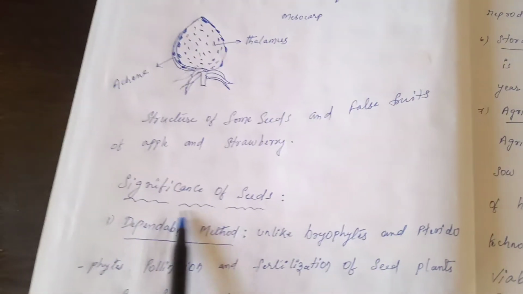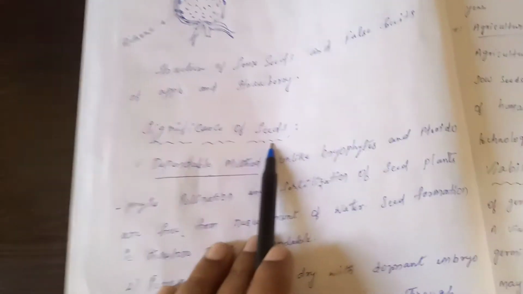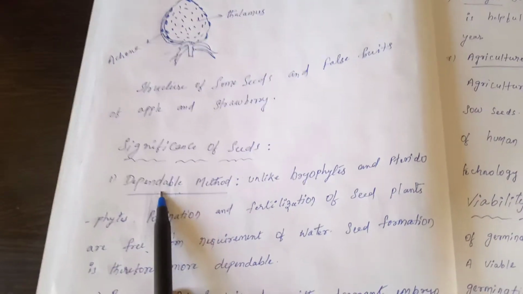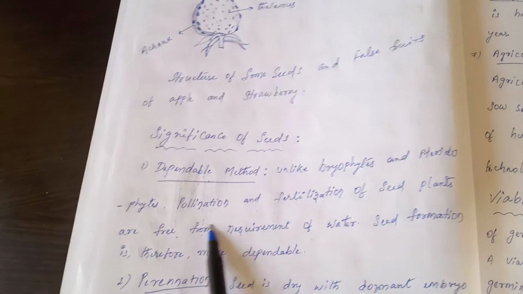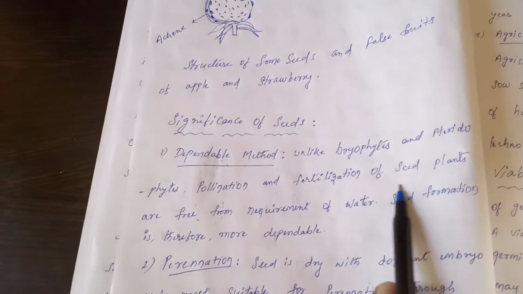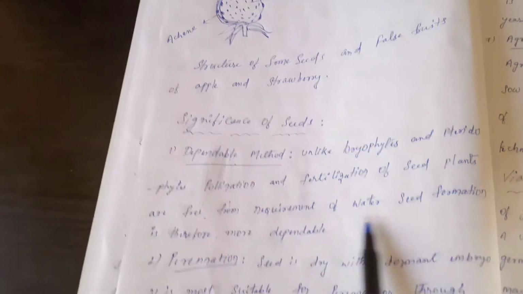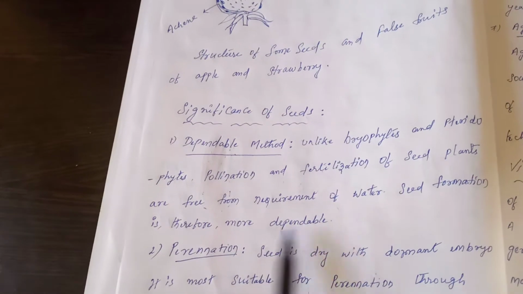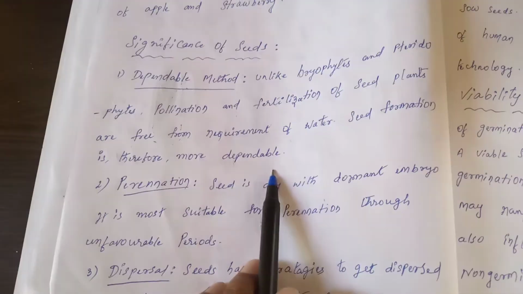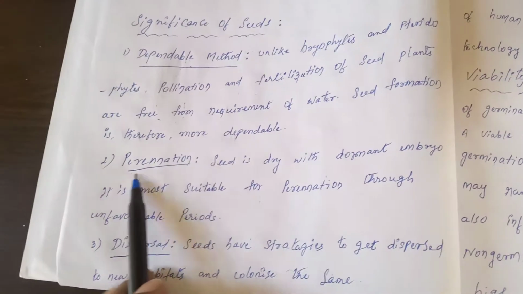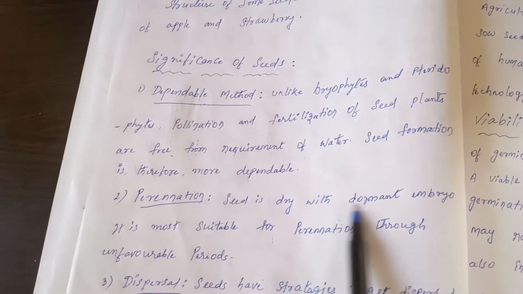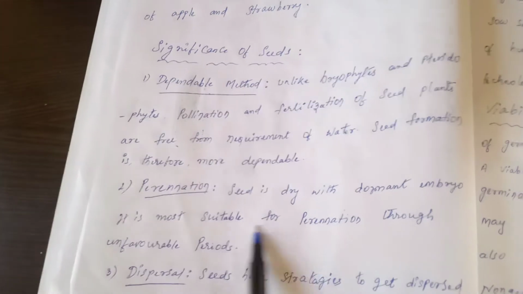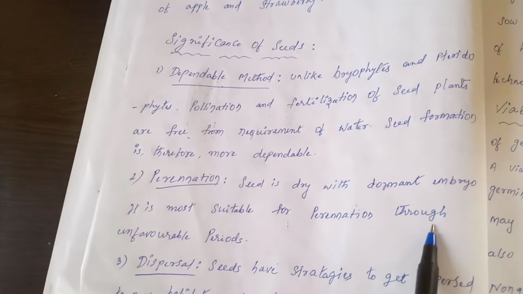And what is the significance of seeds? The first one is dependable method. Unlike bryophytes and pteridophytes, pollination and fertilization of seed plants are free from the requirement of water. Seed formation is therefore more dependable. And the second one is perennation. Seeds are dry with a dormant embryo. It is most suitable for perennation through unfavorable periods.